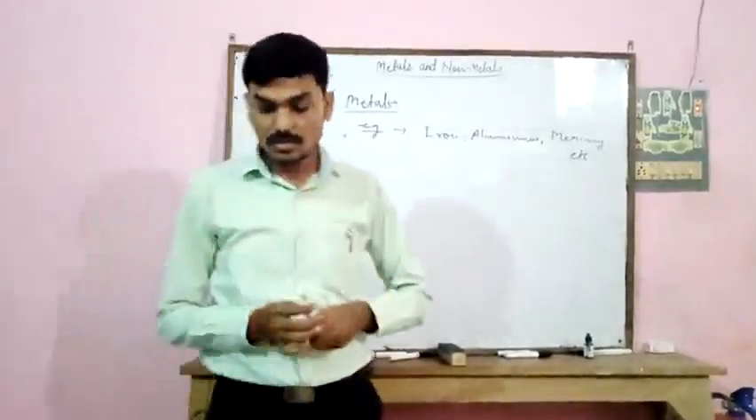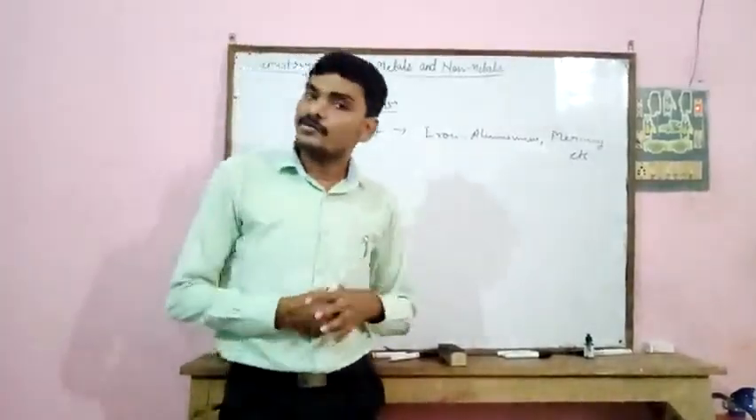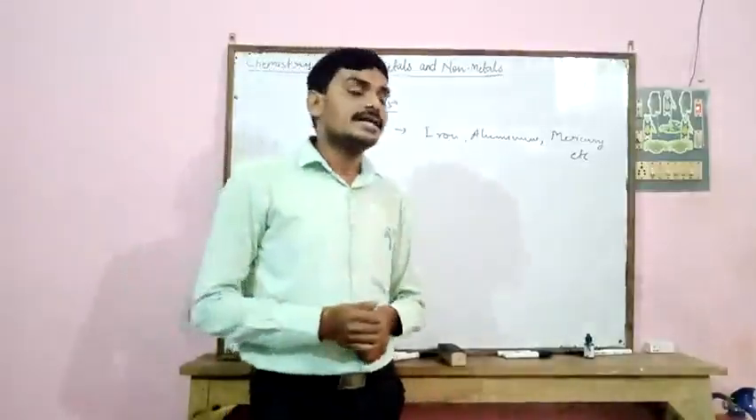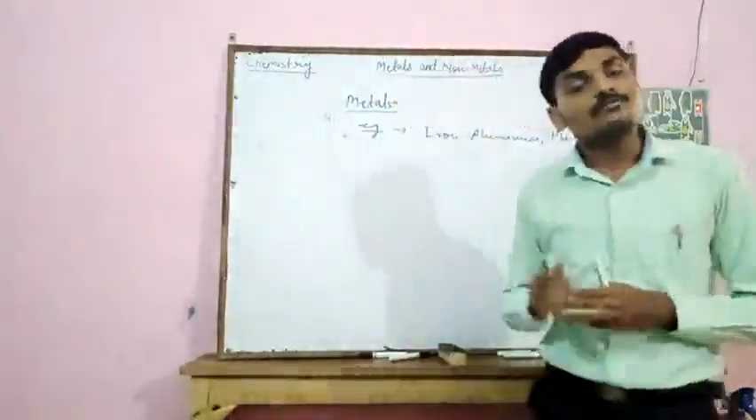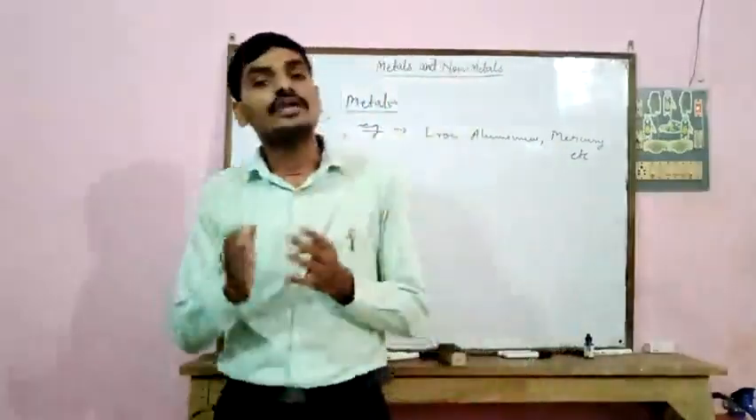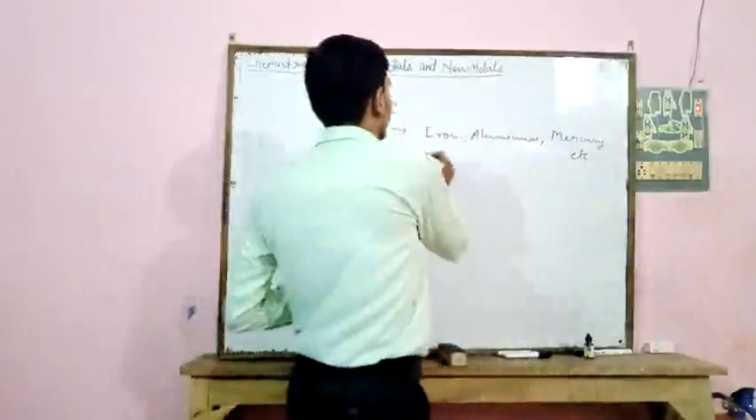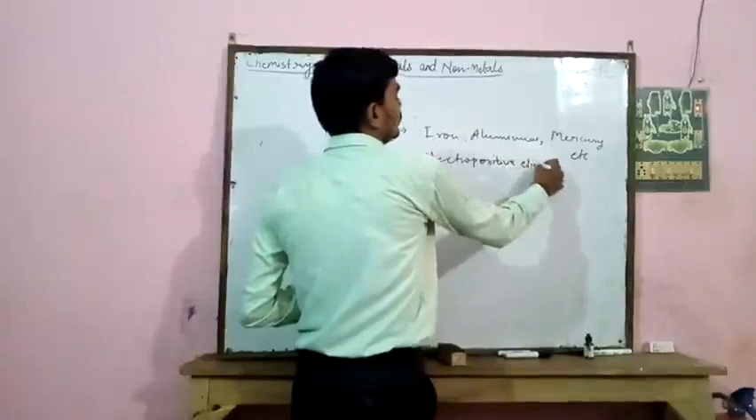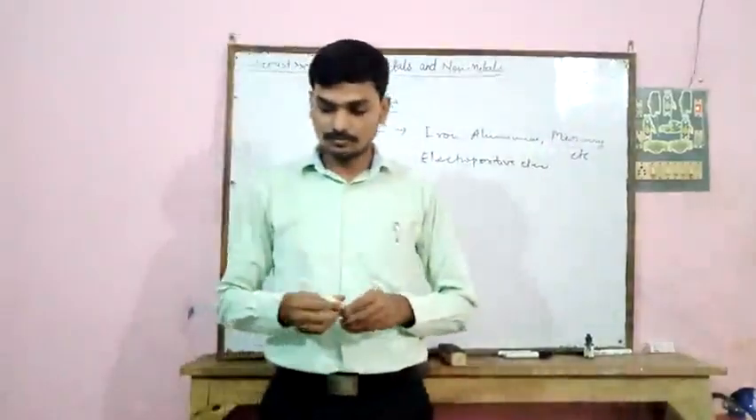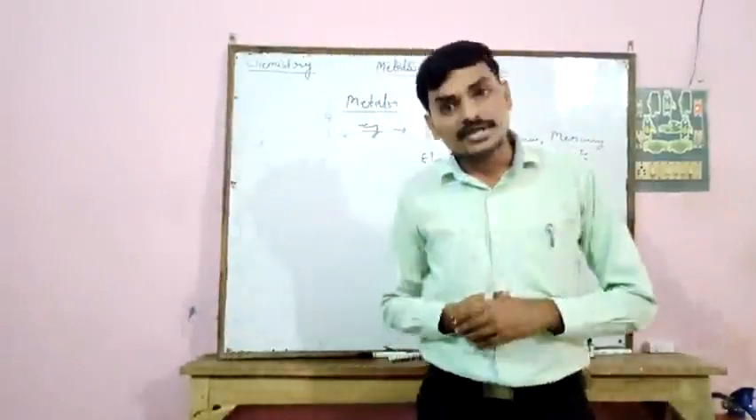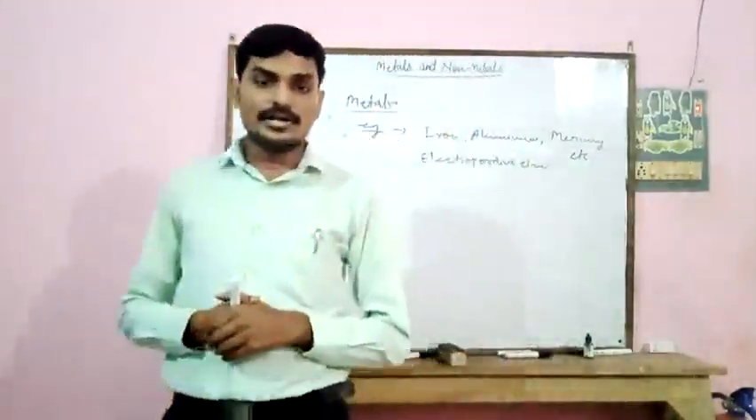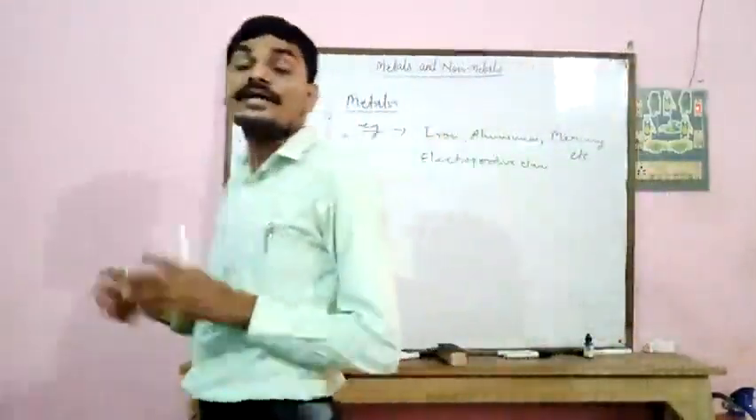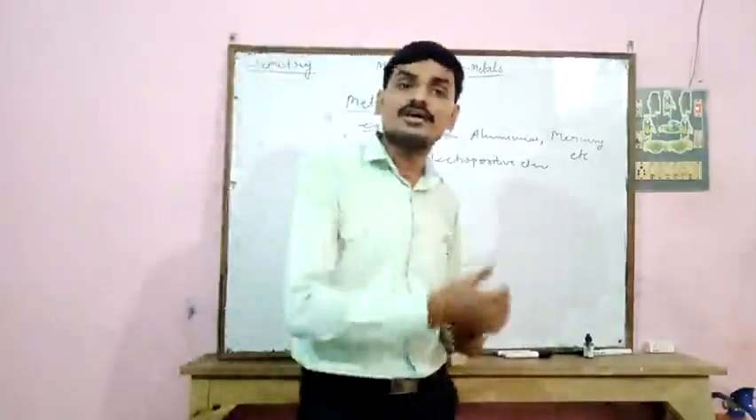Now, metals are also known as electropositive elements because they donate electrons. That is, all metals can donate one or more electrons, so they are known as electropositive elements. Now, the most abundant metal in the earth's crust is aluminium, and the second one is iron.